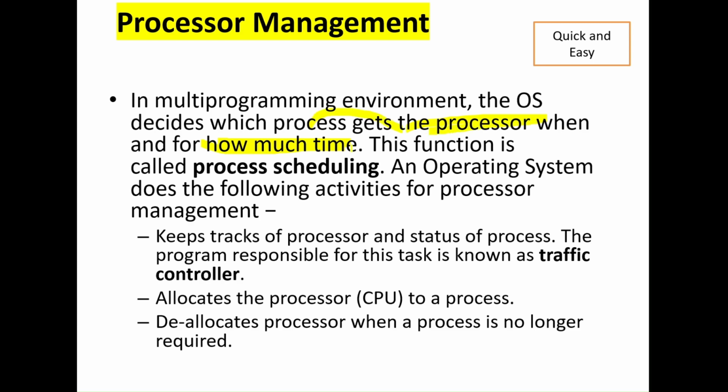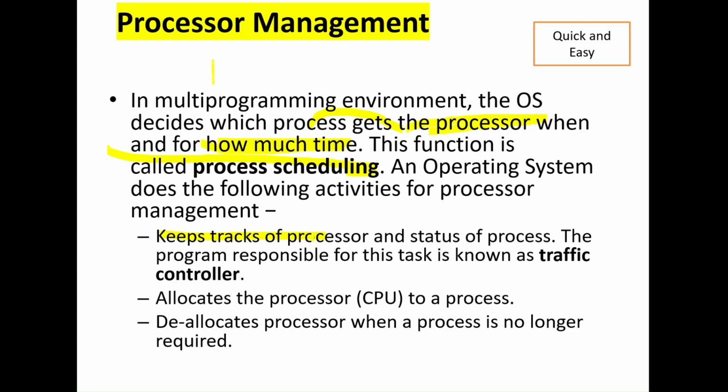This function is also called process scheduling, because here we schedule the processes: which process comes first, which process comes next. So what the operating system does for processor management is it keeps track of all the processors and checks the status of which process will get the processor.